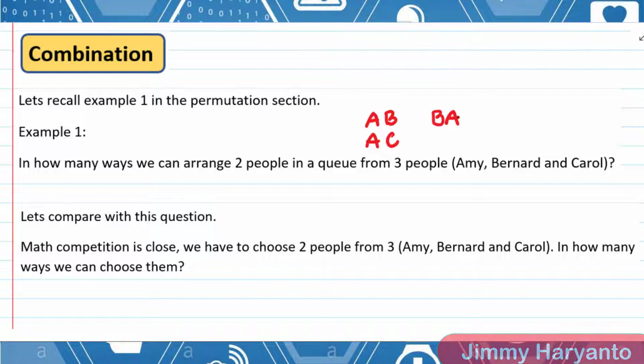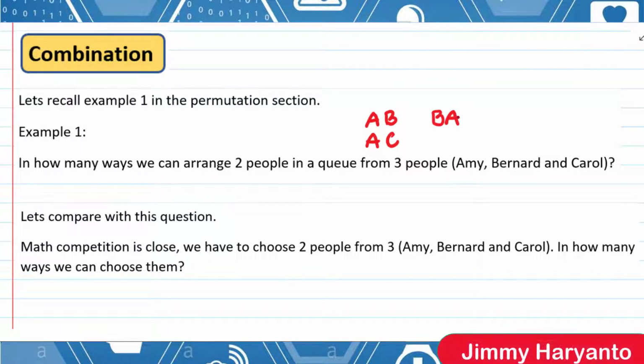So if the order is different, we can tell them apart, guys. If Amy is first in the queue or Bernard is first, we can tell who is in front. So the order is important. For Example 1, the order of the arrangement is important.